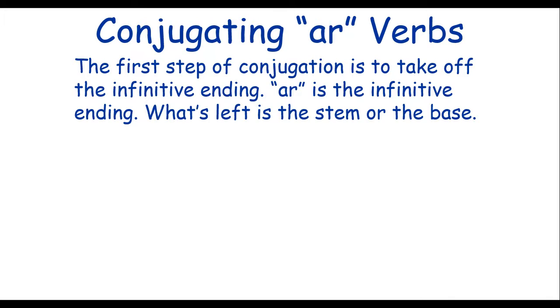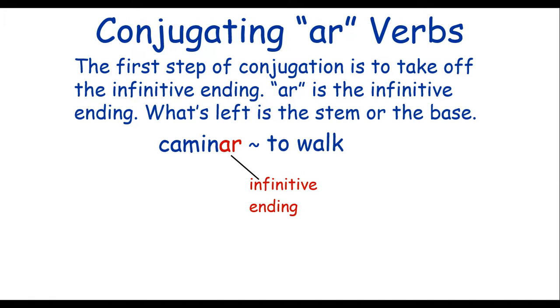The first step of conjugation, or changing the verb to say who's talking, is to take off the infinitive ending. In this case, that's going to be the AR. What's left is the stem or the base of the verb. So, caminar, to walk. AR is the infinitive ending, and the stem is camin. And so then we're going to add an ending to that.